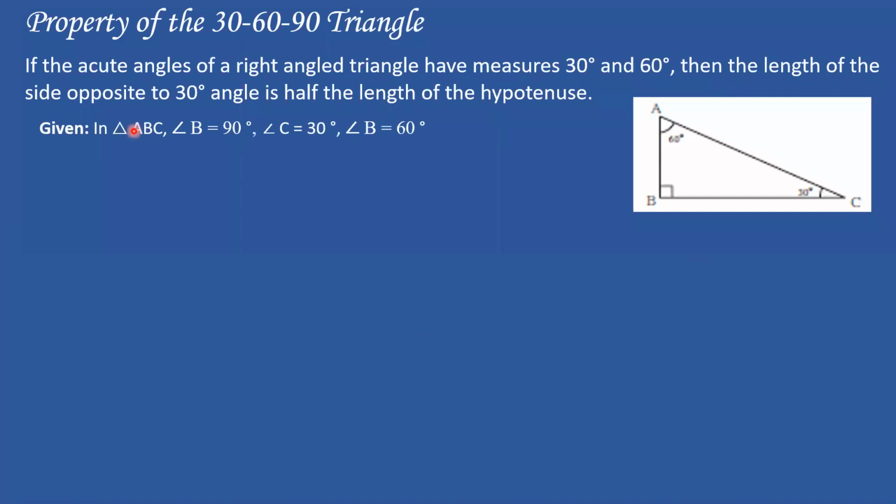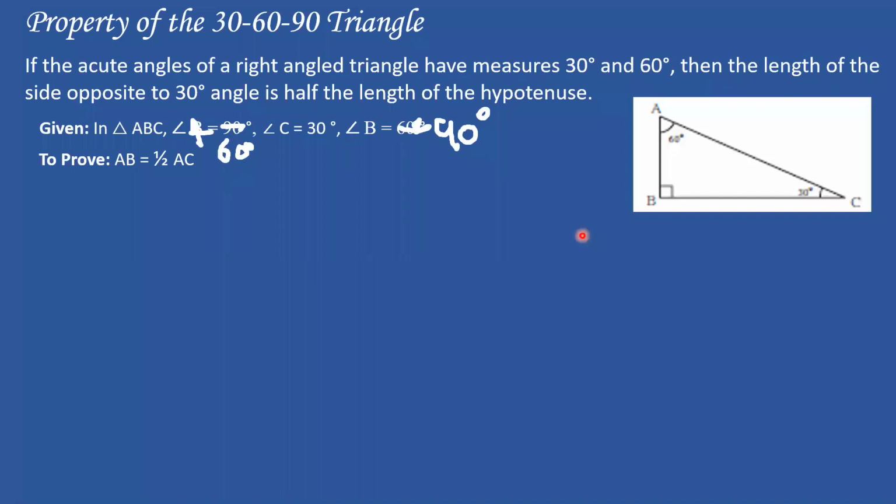Given: in triangle ABC, angle B is 90, angle C is 30, angle B is 60. Just a minute, this should not be angle B, another typo. This should be 90 degrees and angle A should be 60.